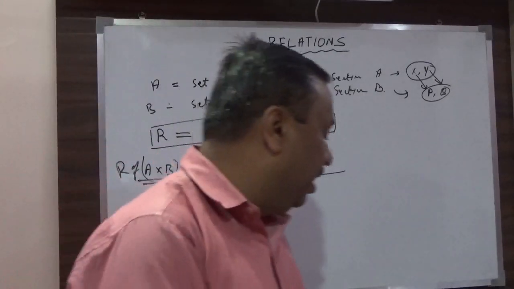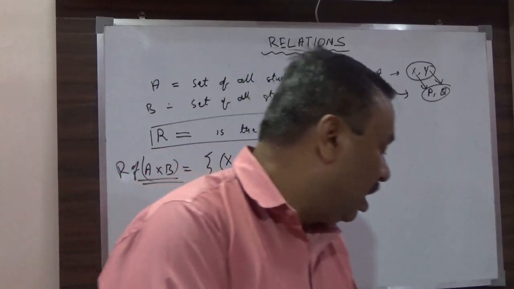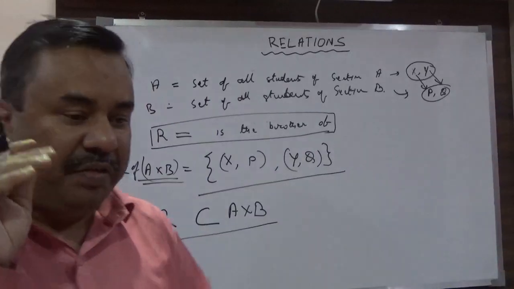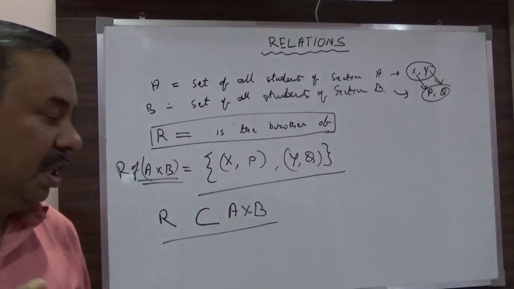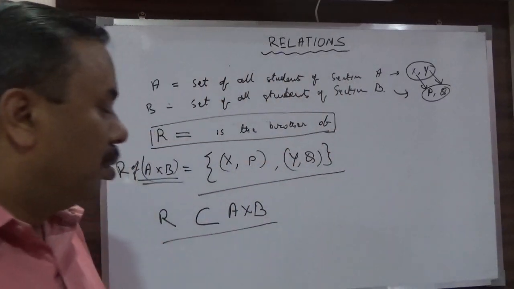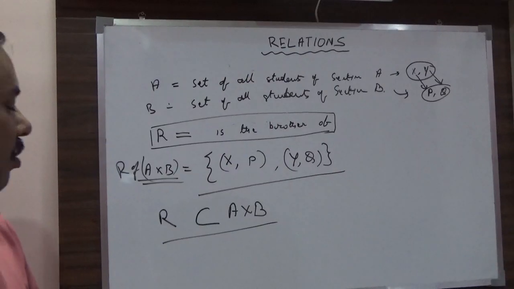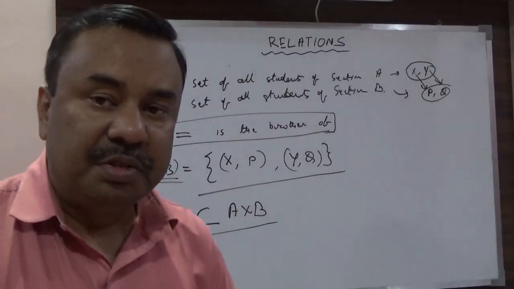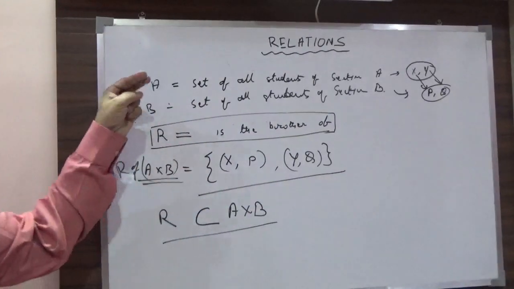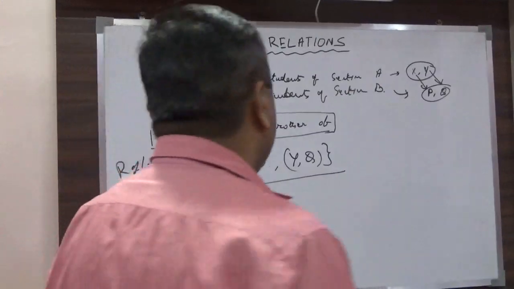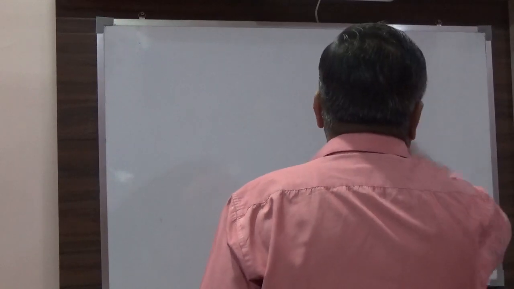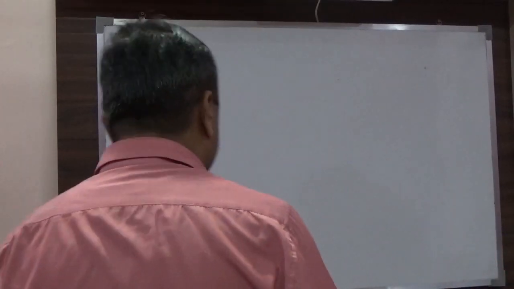So now I can define that two objects or quantities are said to be in relation only if they have a recognizable connection between them. Okay, so this is your relation. Now, what are the different types of relations? There are different kinds of relations, because this is just a basic example, the basic definition that I have given you. Now I will explain the different types of relations.